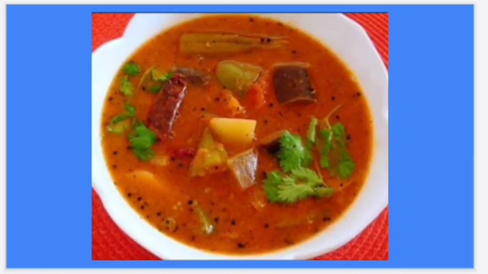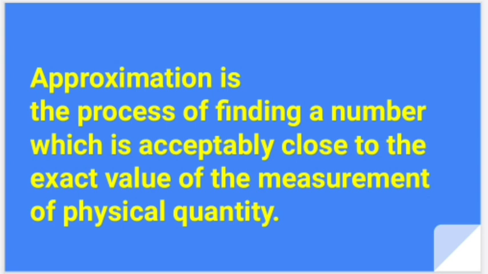Example for approximation. While we prepare a dish, the ingredients are taken approximately. If you are preparing sambar, each and every one will add the ingredients or grocery items in different quantities. But anyway, all are preparing sambar. Approximation is the process of finding a number which is acceptably close to the exact value of the measurement of the physical quantity.